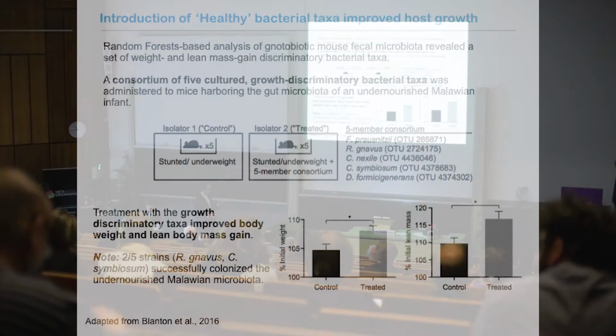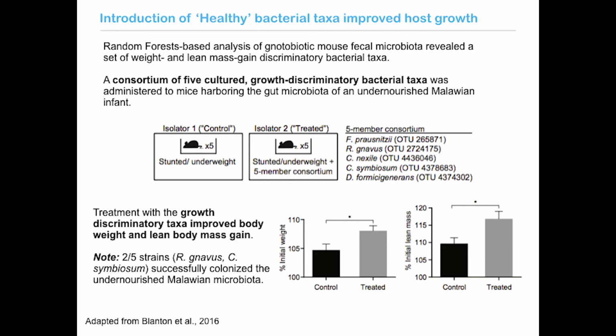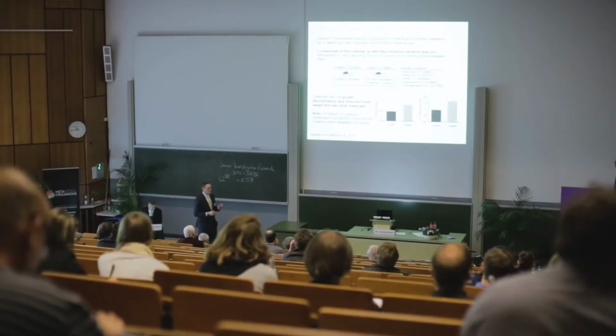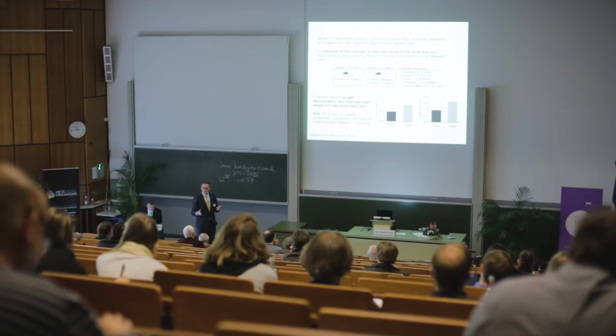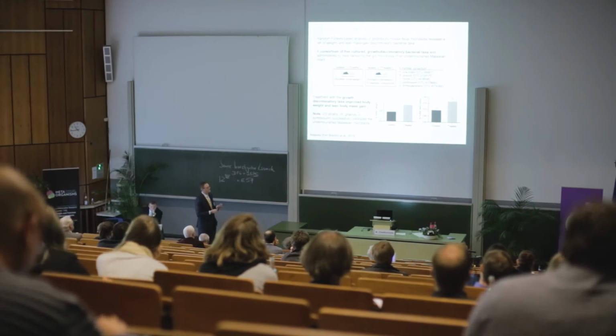And what she found is that administration of this 5-member consortium of growth discriminatory strains significantly improved both body weight gain as well as lean body mass gain in the recipient animals. And again, it had no impact on the fat mass gain of these animals. As a technical note, only 2 of the 5 strains, Ruminococcus navus and Clostridium symbiosum, were successfully detected in the fecal microbiota of these mice after administration. But this still serves as an important proof of concept that administration of these growth discriminatory strains led to increased growth in the recipient animals.